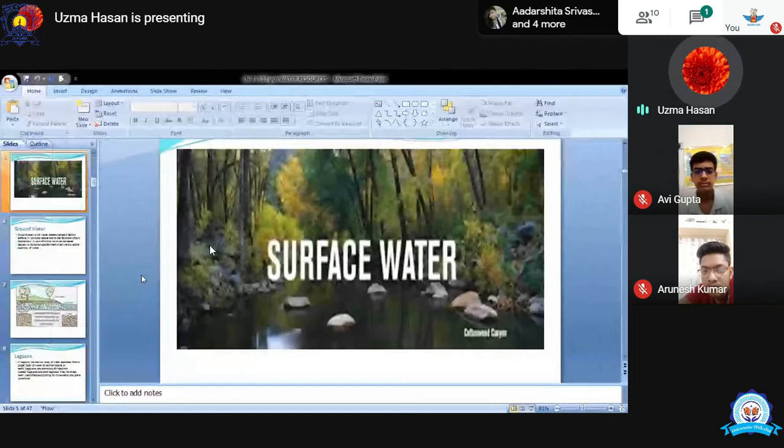Now कहीं से भी जमीन के अंदर से if you are getting the water, it is underground water. You see in this picture how the lower level of the earth gets water storage.